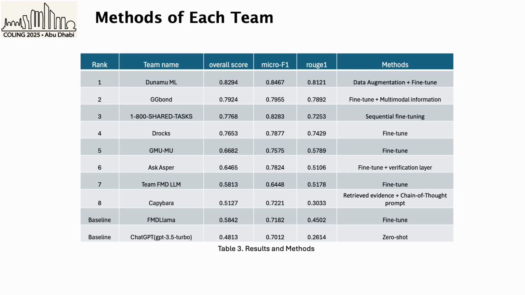This slide shows the methods each team used. DNAM-ML team employs data augmentation using a general domain misinformation dataset to address data scarcity in the financial domain. They first collect claims and labels, generate evidence, and then construct few-shot examples on the augmented data based on sentence embedding similarity and perform supervised fine-tuning.